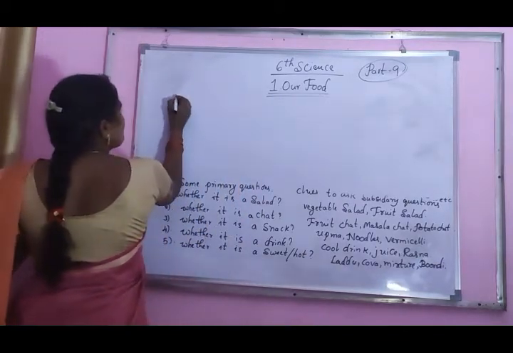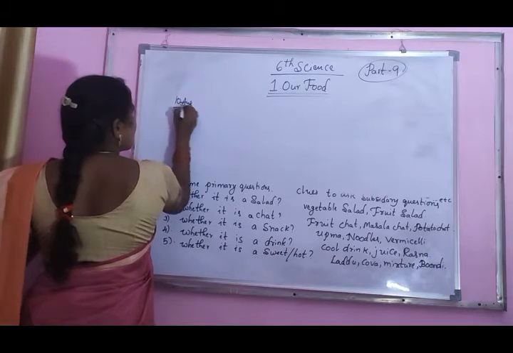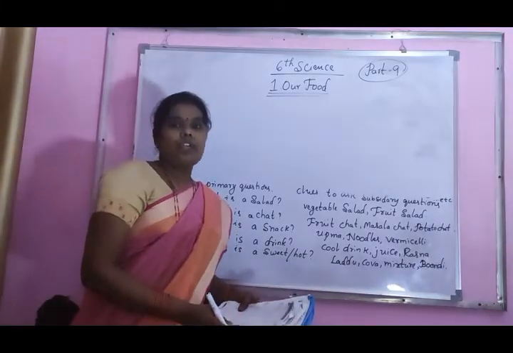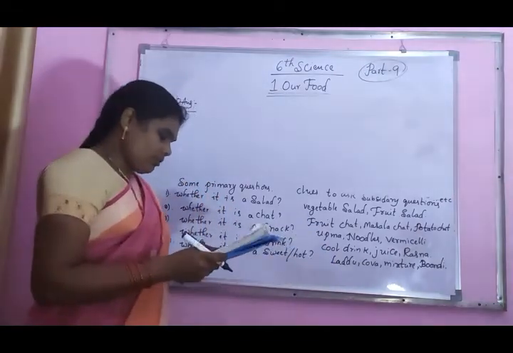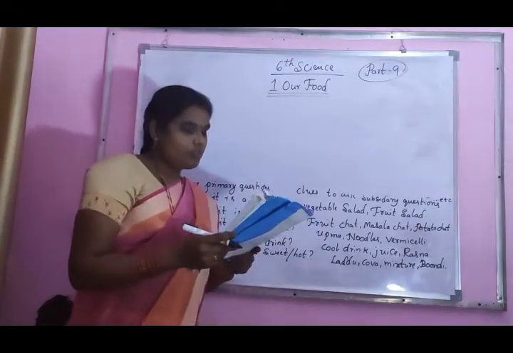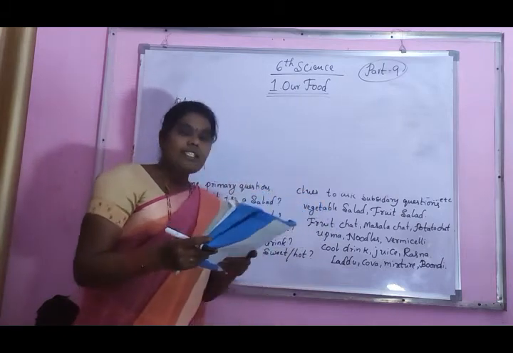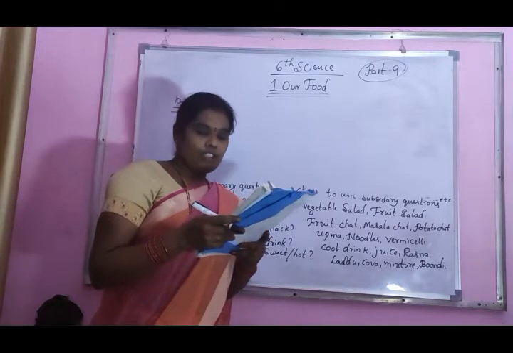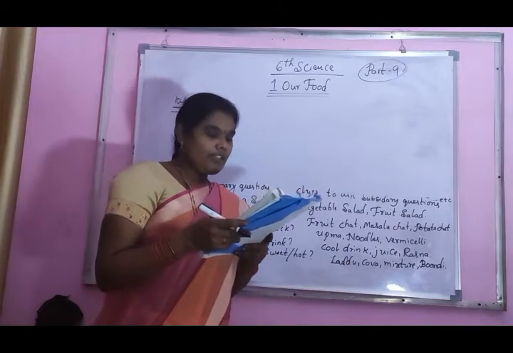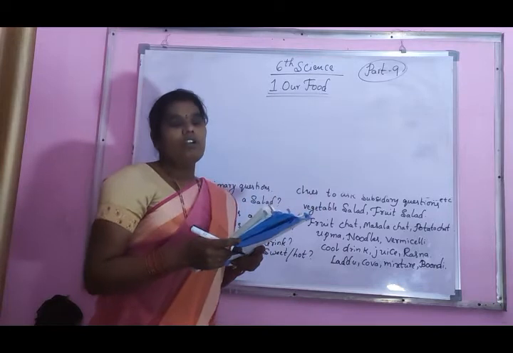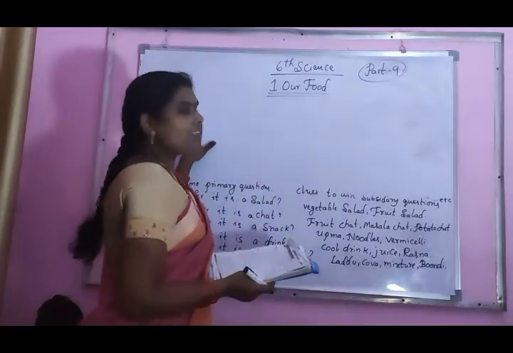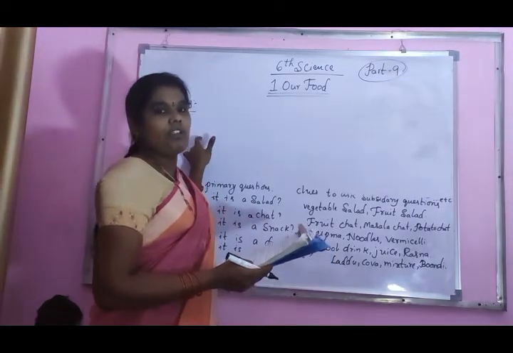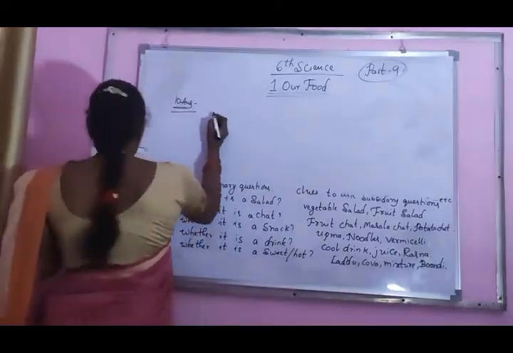Next, 10th question. I write answers only here. You write the question by seeing the textbook. Okay? Next, 10th question. What is the 10th question given in the textbook? List out the ingredients needed to make vada or the same for dosa. Identify the difference in your list. Note down the question. Open the textbook and note the 10th question in CW. I write the answer only here.